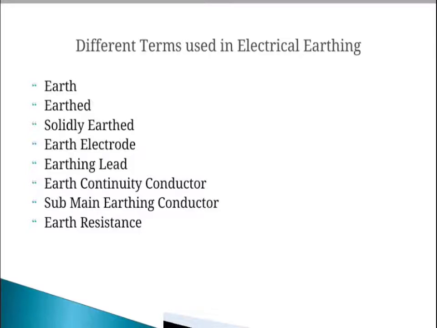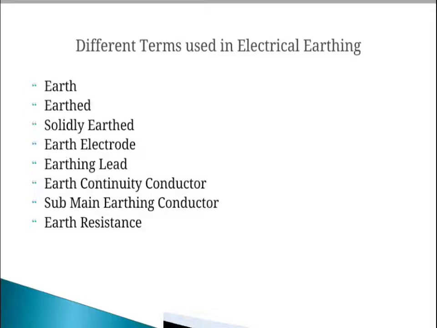Then the next one is the earth electrode. A conductor buried in the earth for an electrical earthing system is known as an earth electrode. Earth electrodes come in different shapes, such as conductive plate, conductive rod, metal water pipe or any other conductor with low resistance.